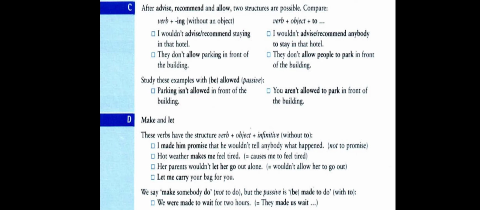To make it passive, we take "us" and bring it to the beginning of the sentence. It becomes "we". And the verb "made" in the active sentence changes in the passive into "were" plus "made", the past participle, so it becomes "we were made". And "wait", in the base form, changes into the infinitive with "to", so it becomes: we were made to wait for 2 hours.